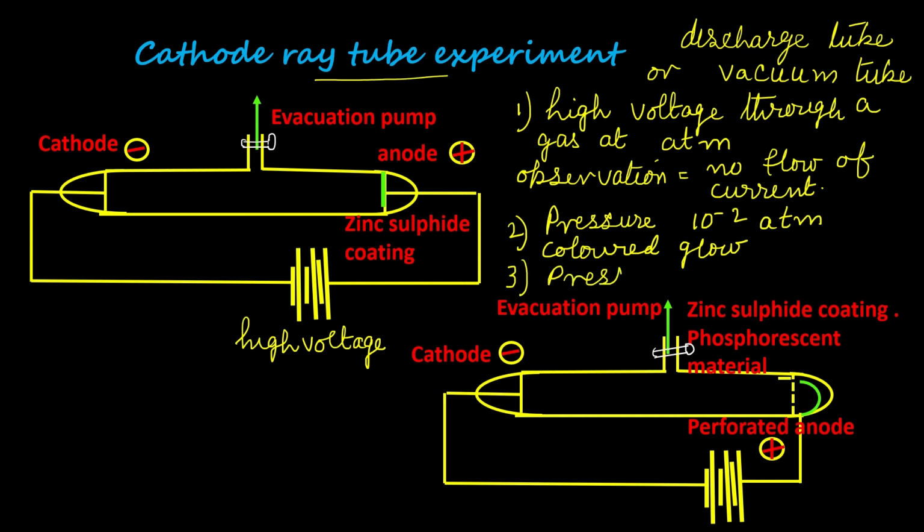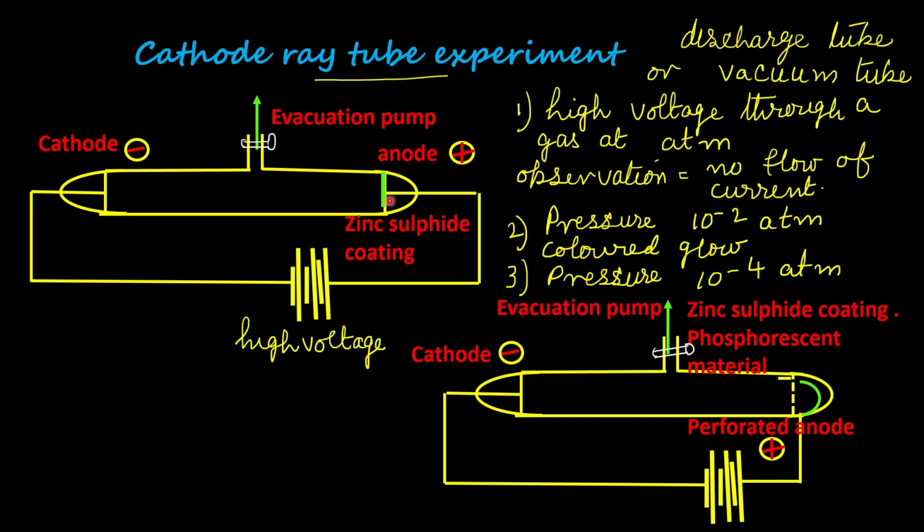When the pressure was further reduced to 10 raised to minus 4 atmosphere, the glow which was observed in the previous case inside the tube, moving from the cathode to the anode, stopped. But this zinc sulfide coating, which is a phosphorescent substance, started glowing.